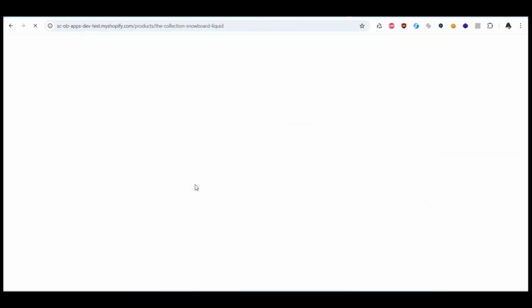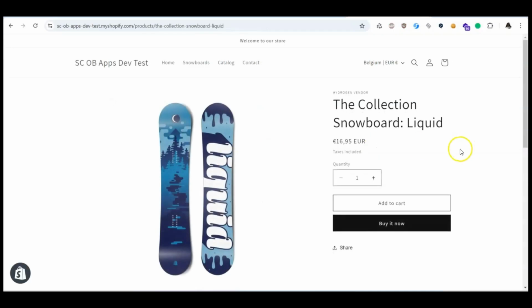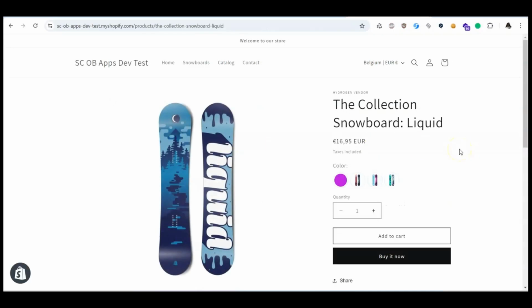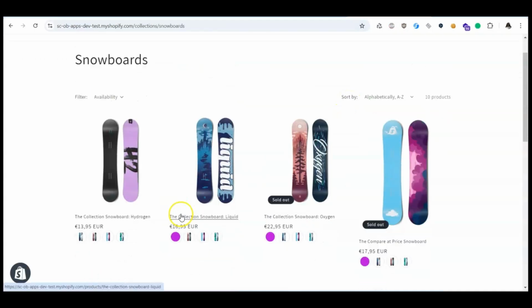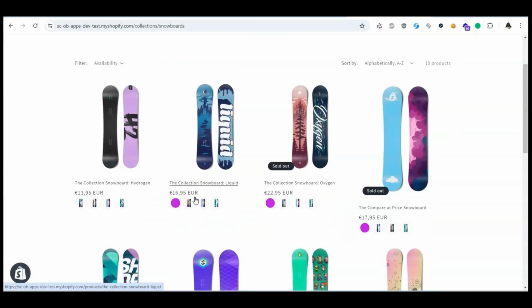Then, go to your storefront. Open the product you added to the group and check if the widget is visible on the product page. Then, go to the collection and check if the swatches appear for the products added to the group on the collection page.